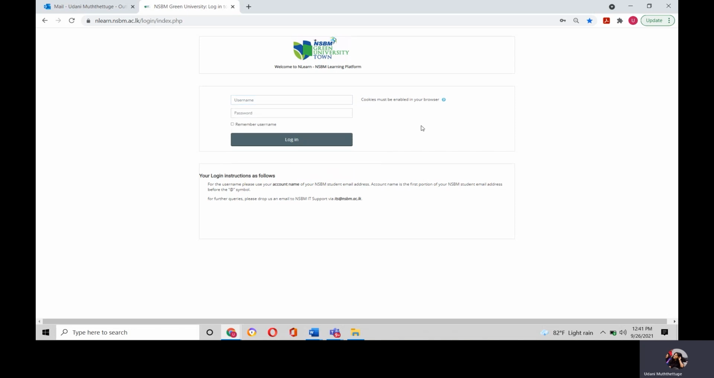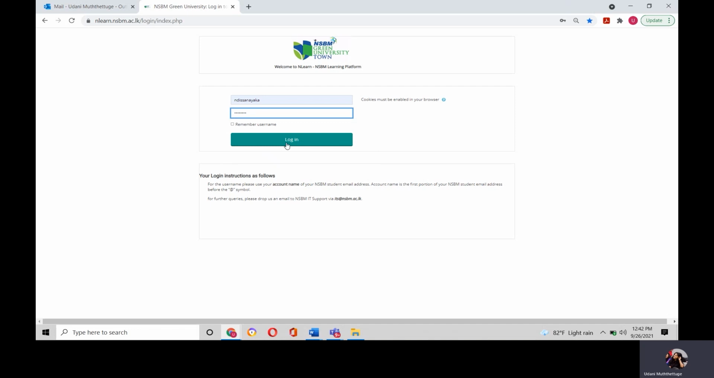As I mentioned earlier, once you get registered with NSBM Green University, they provide you with these details. So what you have to do is type the username and the password that is given to you. Then afterwards you have to click on login.